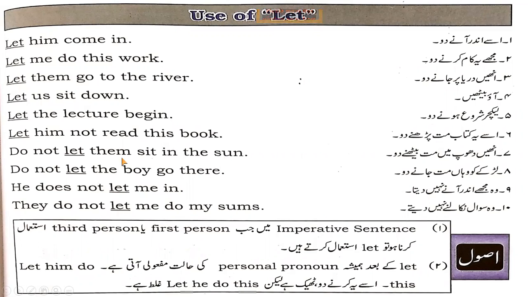Same meaning. Do not let them sit in the sun. Do not. It also it is a negative sentence. It means उन्हें sun means सूरज, but here it means धूप. उन्हें धूप में मत बैठने दो. Do not let the boy go there. लड़के को वहां मत जाने दो.